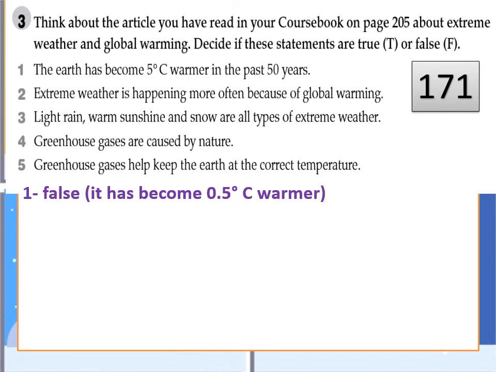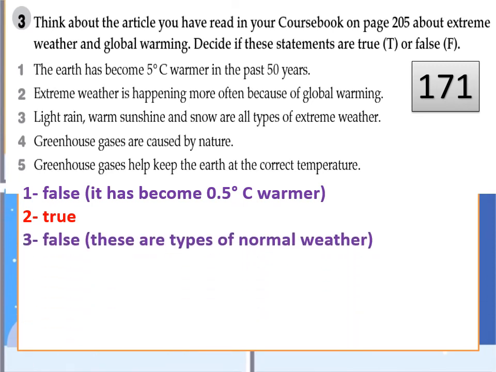Number 2, extreme weather is happening more often because of global warming. Yes, global warming causes a rise in temperature, extreme weather, bad weather, abnormal weather. Number 3, light rain, warm sunshine, and snow are types of extreme weather?